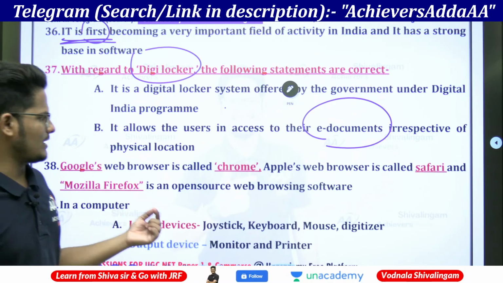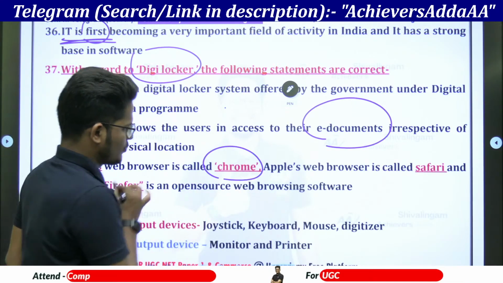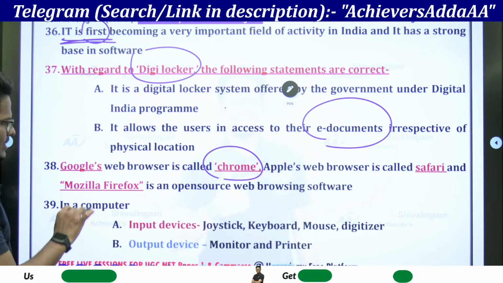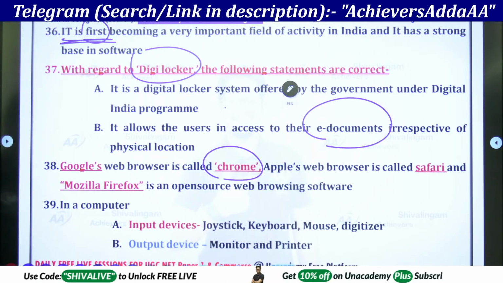Google's web browser is called Chrome. Apple's web browser is Safari. And Mozilla Firefox is an open source web browsing software.